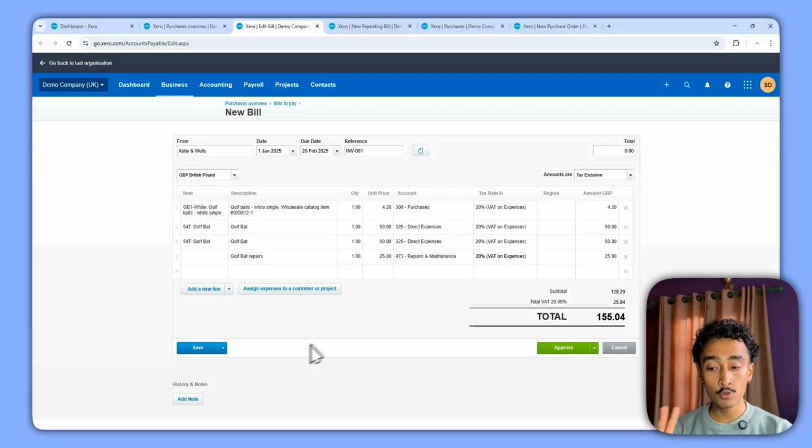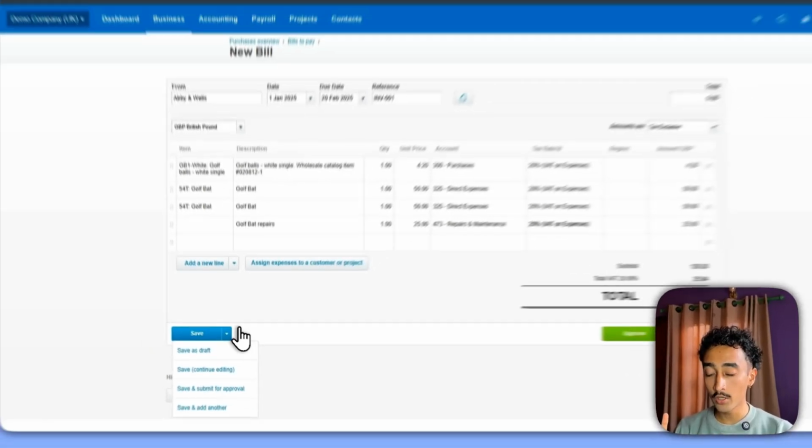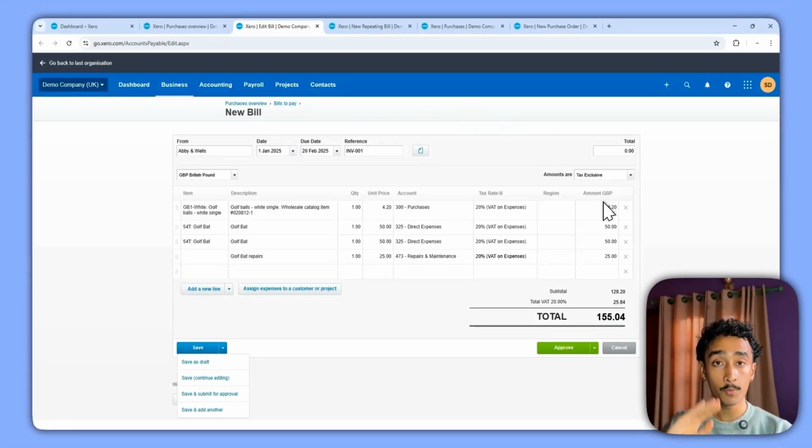Now here are two major options. You can save this purchase invoice as a draft, or you can save and continue editing. It will be saved, but you can still make edits in this section. You can also save and submit for approval by anyone who is responsible for approving invoices, which will most likely be a senior accountant or someone in a designated position. And you can save and add another invoice in the same manner.